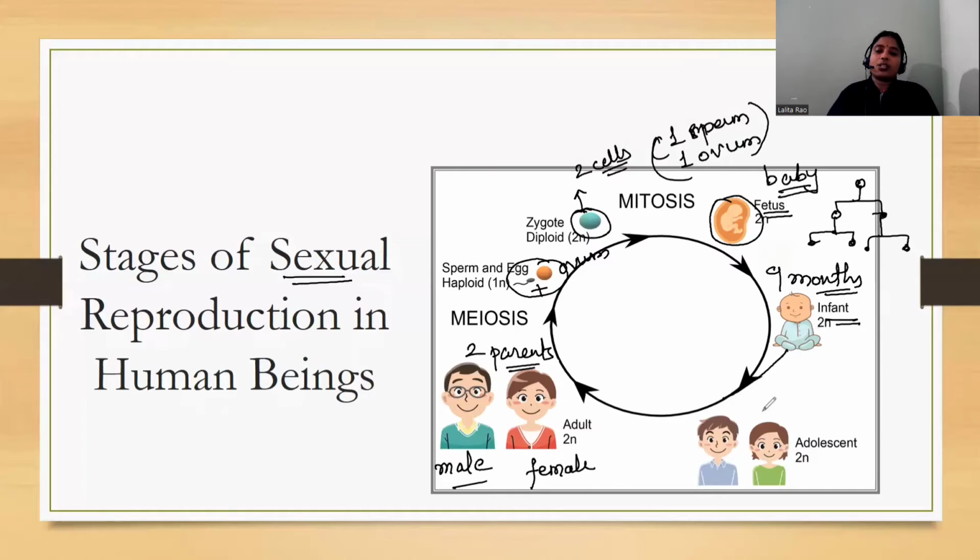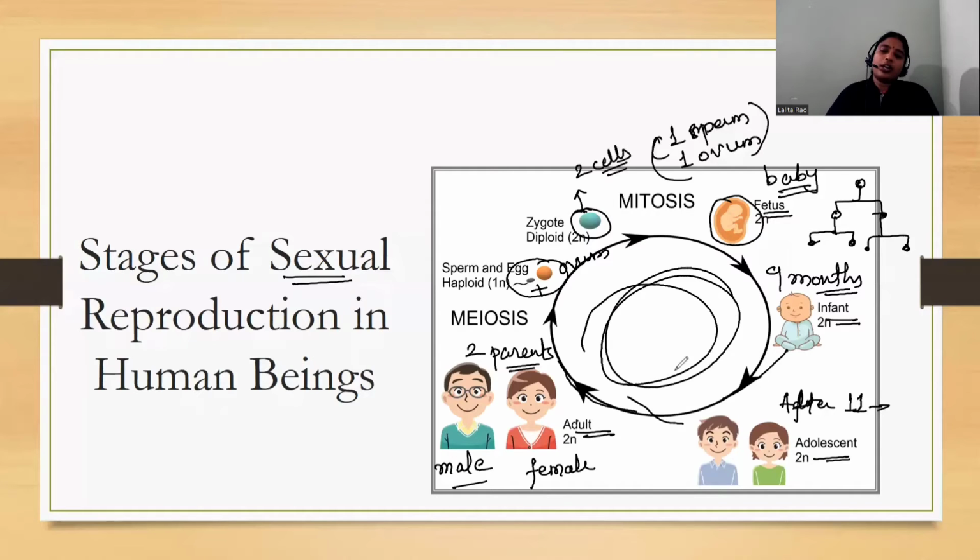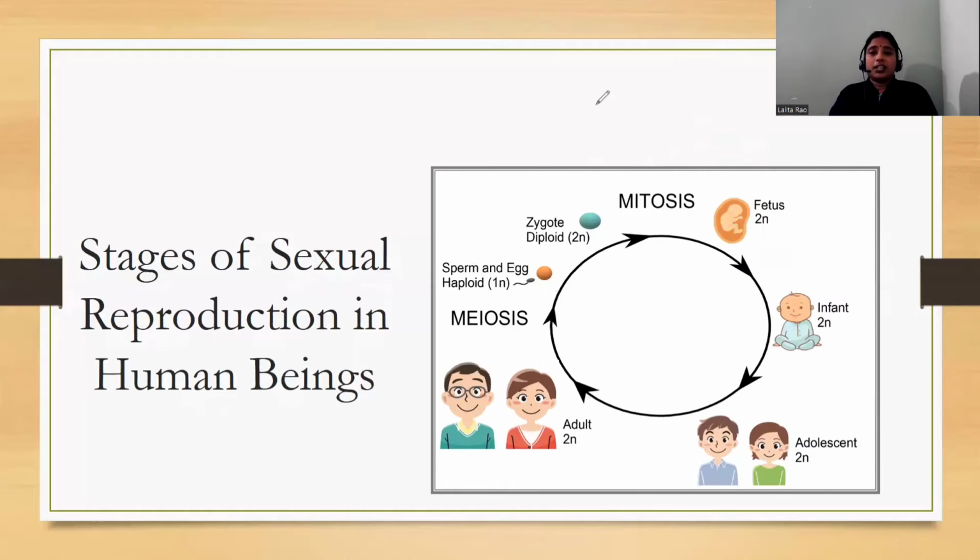Then the baby grows and develops, and after the age of 10 or 11, the baby is known as an adolescent. Then this adolescent grows up and converts into an adult. Then they give birth to babies, and this cycle goes on and on. So in this way, human beings reproduce.